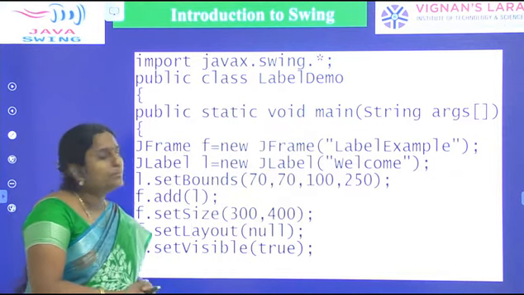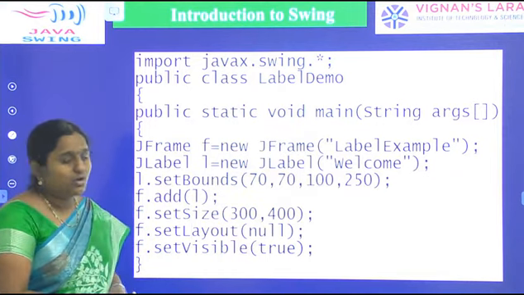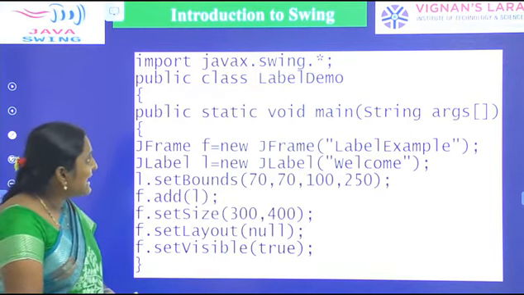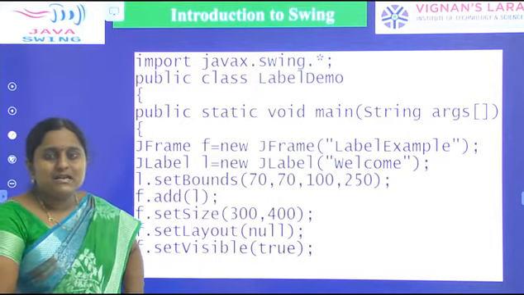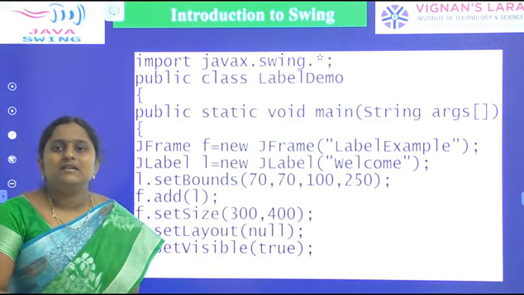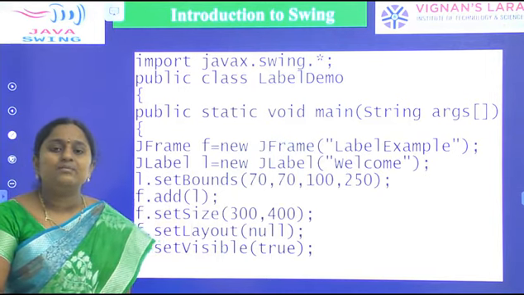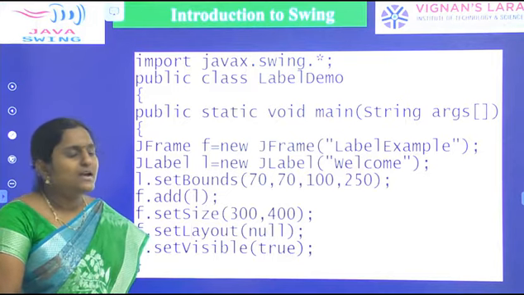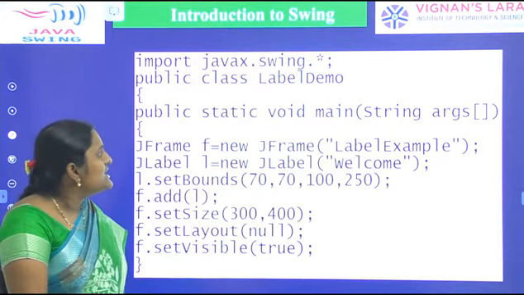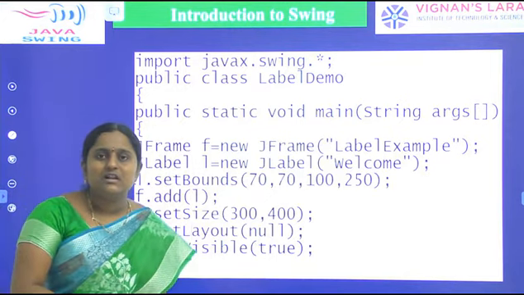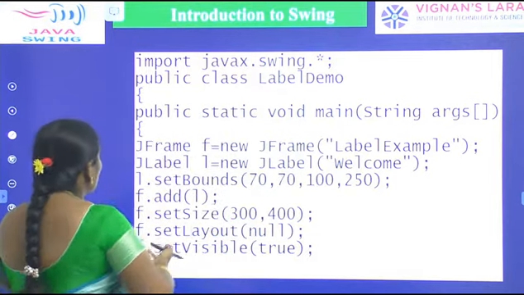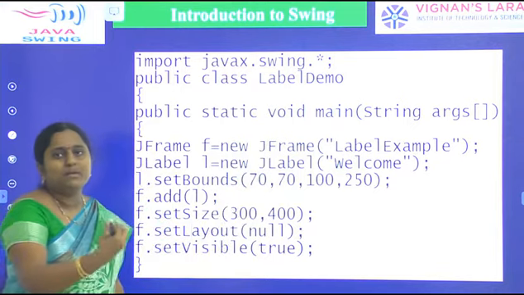So here first of all I am importing the javax.swing package. Already you know that the Swing package is present in javax. Here javax is a parent package, and x means extension. Swing components are extensions of AWT. Swing is a child package present in javax. Here swing.* means all classes and interfaces present in the Swing package, so all those classes are applicable in our program.